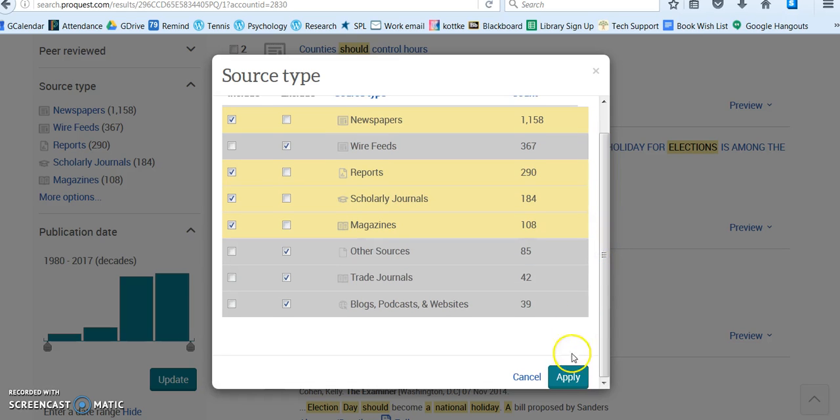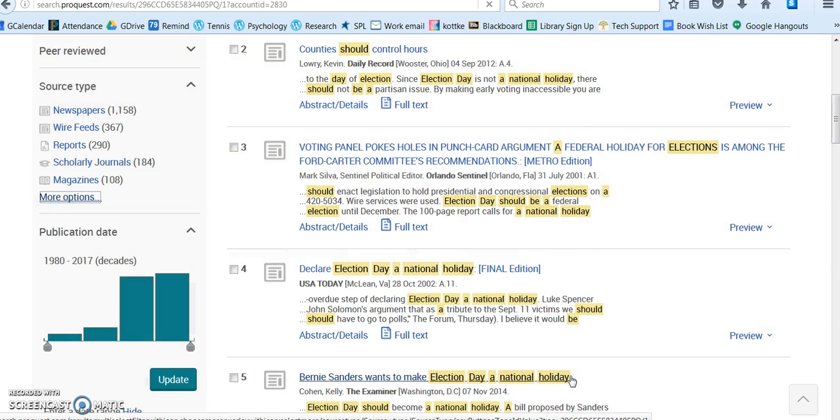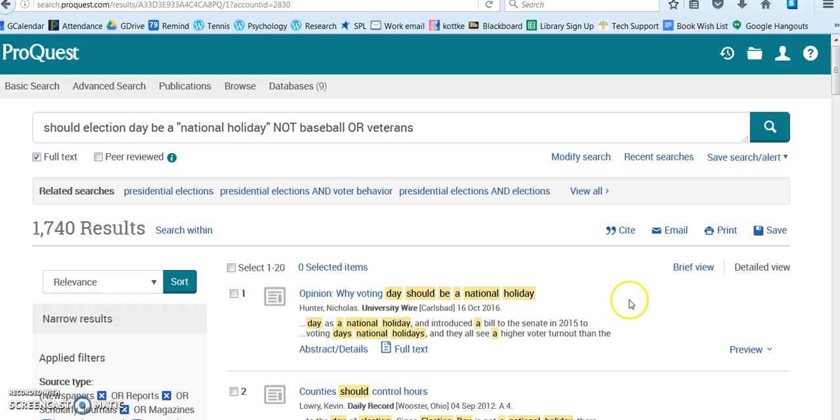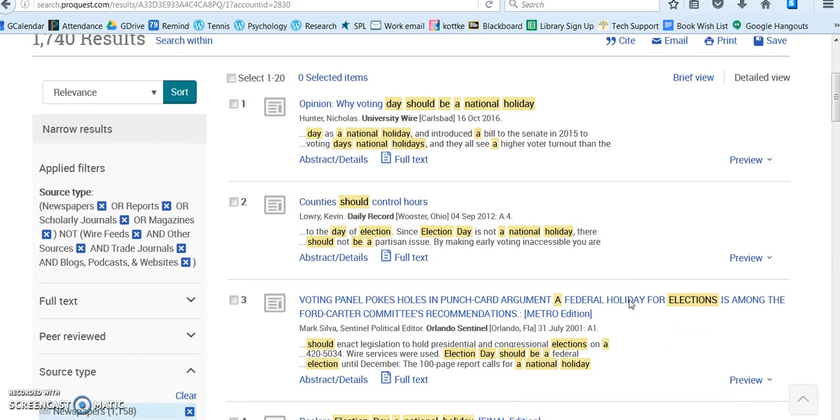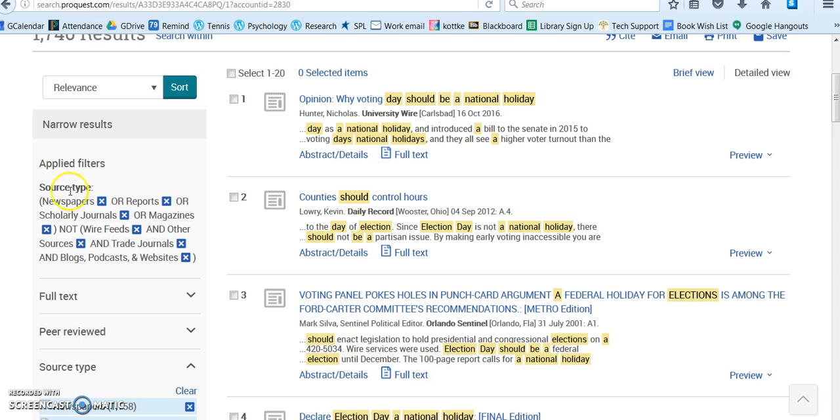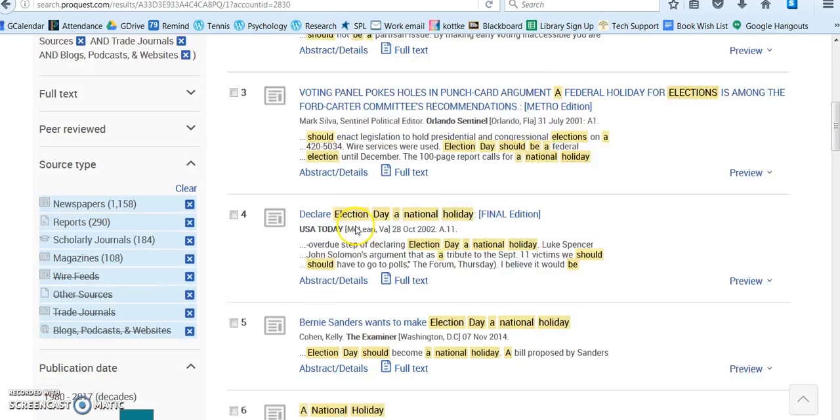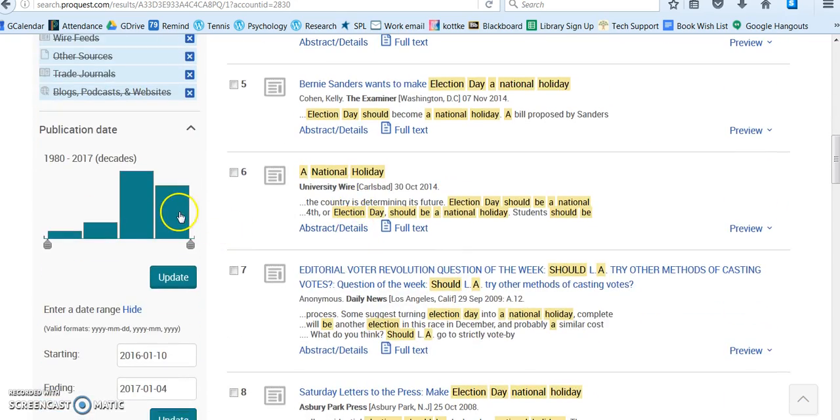So we had about 2,200 before. Now let's apply this. We're down to 1,700. That's good. You can see here, by the way, these are the applied filters. Now watch, I'm going to apply another filter. So these are the filters that we have. And this is often the last one you should do.